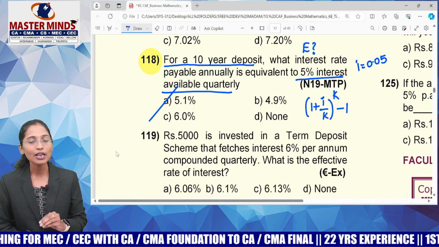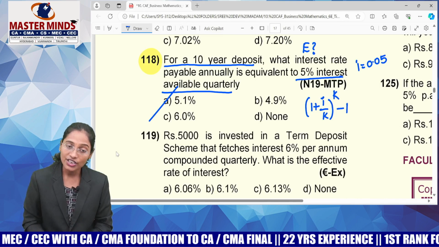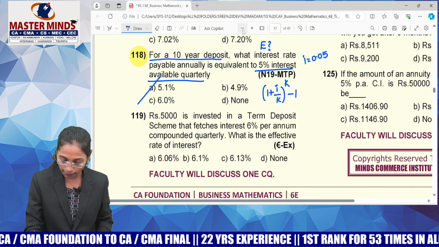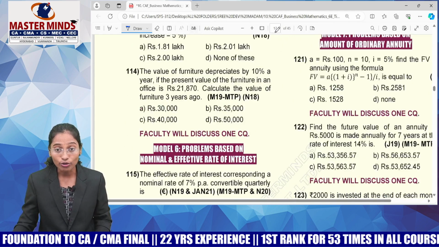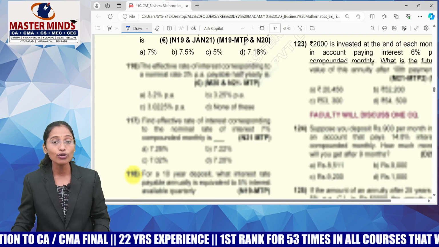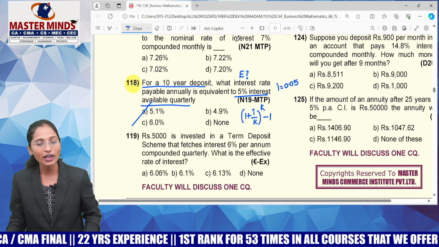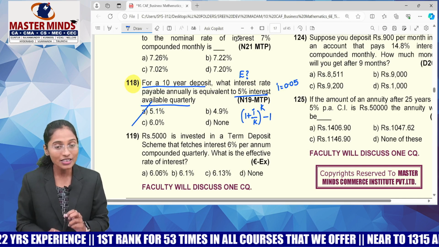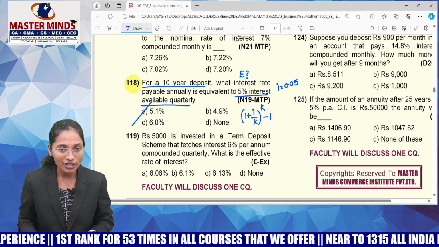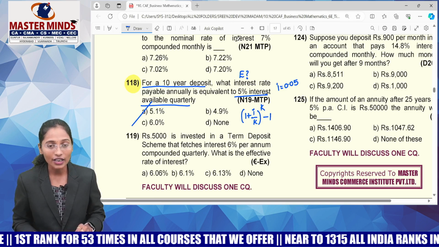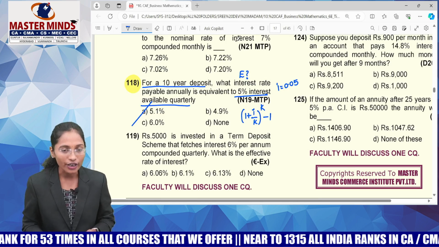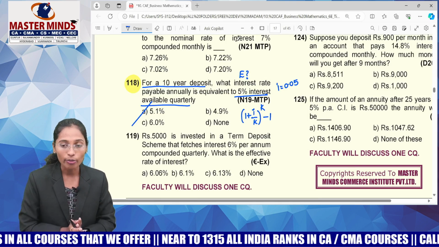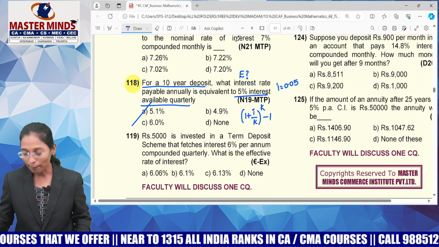So try to understand, guys. Sometimes he intentionally gives you the time period, sometimes he intentionally gives you the principal. You must understand that effective rate of interest is not dependent upon the factors called principal and time duration. Here the principal and time duration are both fixed. Principal is 100 rupees, time duration is 1 year. Per year percent we are calculating the interest. And the other thing you must keep in your brain is, if you are writing compound interest with a percentage per annum, it means it is effective rate of interest. If it is percentage per annum compounded half yearly or compounded quarterly, it means it is nominal rate of interest. And that is all about compound interest, guys.